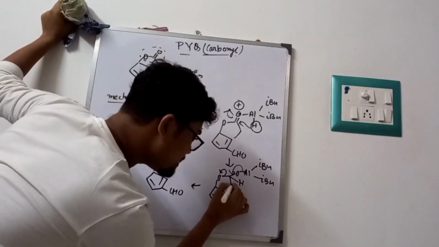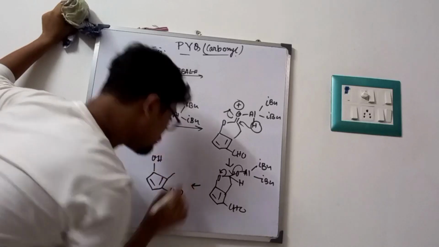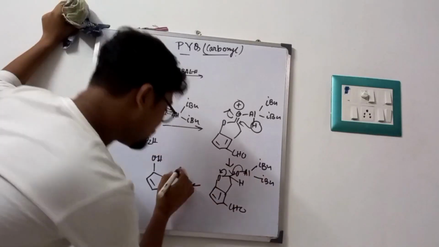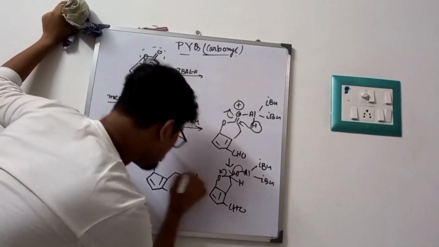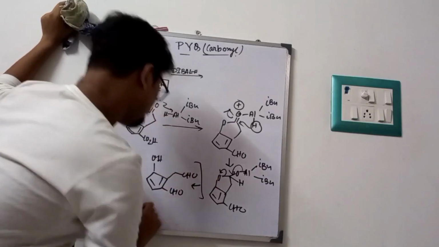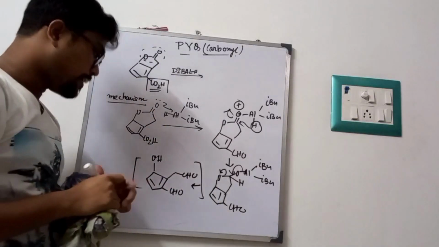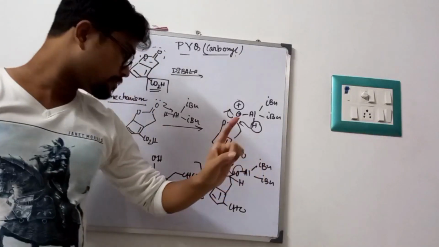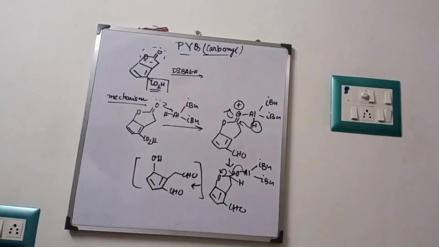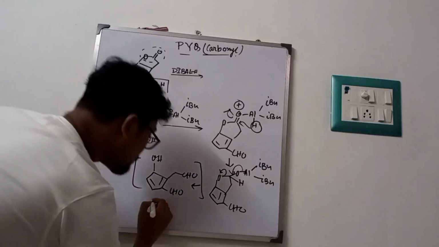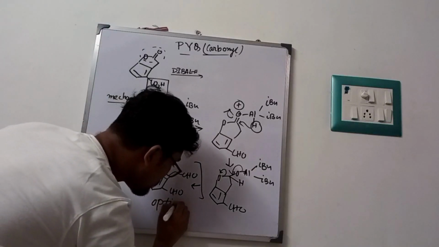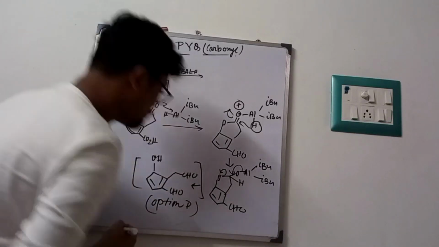So in this case there is one CH2 group and this aldehyde. So this is our final product, that is option C. Fine, I am checking the options again, just a second. Sorry, this is option D. This is not C, this is option D.